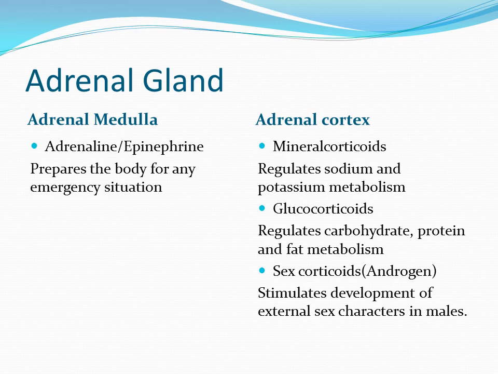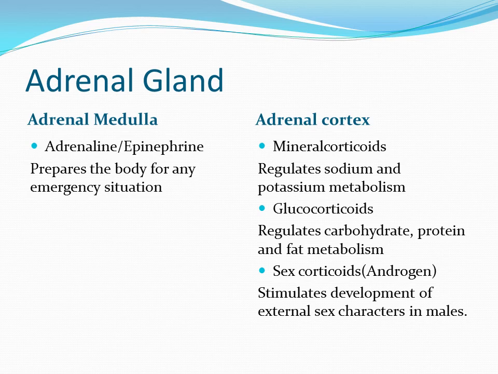The hyposecretion from adrenal cortex causes Addison's disease. The symptoms of Addison's disease are loss of energy, skin pigmentation, loss of weight, nausea, hypoglycemia, that is low blood sugar, sensitivity to cold and pain, increased susceptibility to infections, etc.